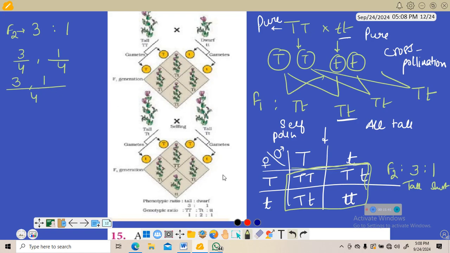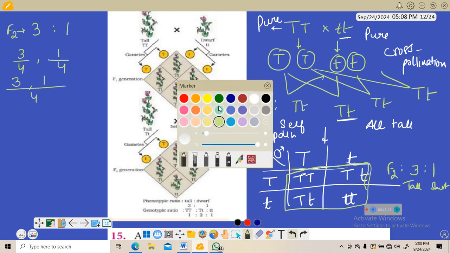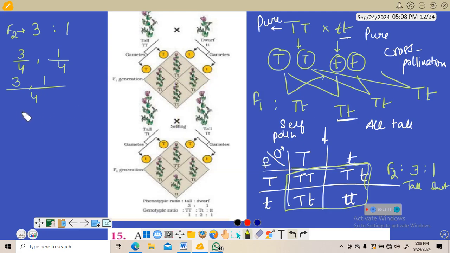So either they can write it in fraction form or in percentage form. If you see 3:1, if you want to write it in percentage, it will be 75%. See, 3 by 4 is 0.75. If I multiply by 100, you will get 75%.